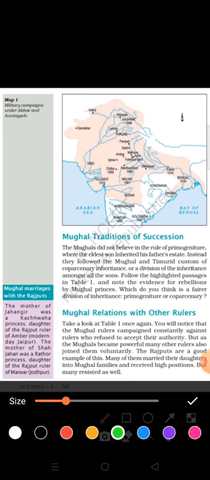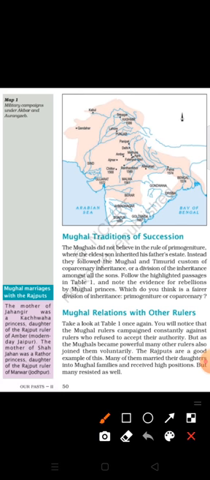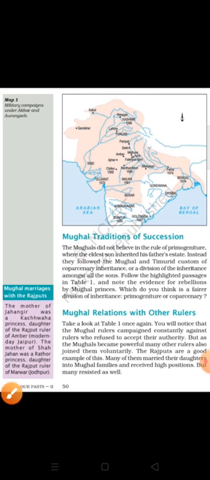Okay, so who are they? Okay, who received their friendship in a very good manner. Mughals marry with the Rajputs, we can learn. The mother of Jahangir was a Kachwaha princess, daughter of the Rajput ruler of Amer, okay, modern day Jaipur. The mother of Shah Jahan was a Rathore princess, daughter of the Rajput ruler of Marwar. So Jodhpur and Jaipur, they are accepted there with the family relation, we can say, okay, the matrimonial relations with them.